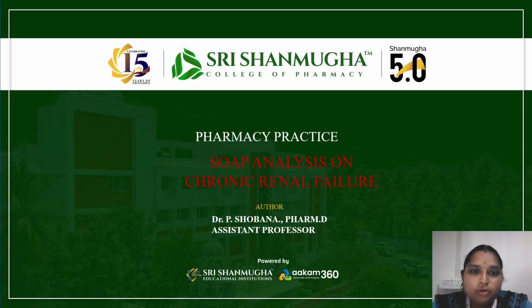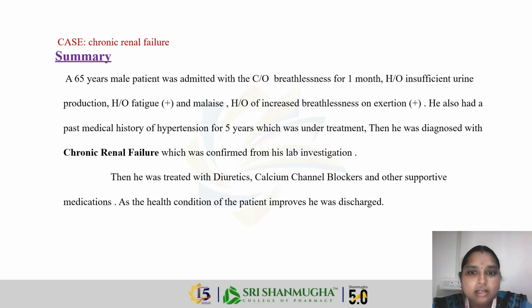So now we are going on to the case of chronic renal failure. In summary, a 65-year-old male patient was admitted with breathlessness for 1 month, a history of insufficient urine production, and a history of fatigue, that is drowsiness and malaise. Malaise means a discomfort. He also had a history of increased breathlessness on exertion. During activity, while doing some physical activities, his breathlessness increases, for the past 1 month.